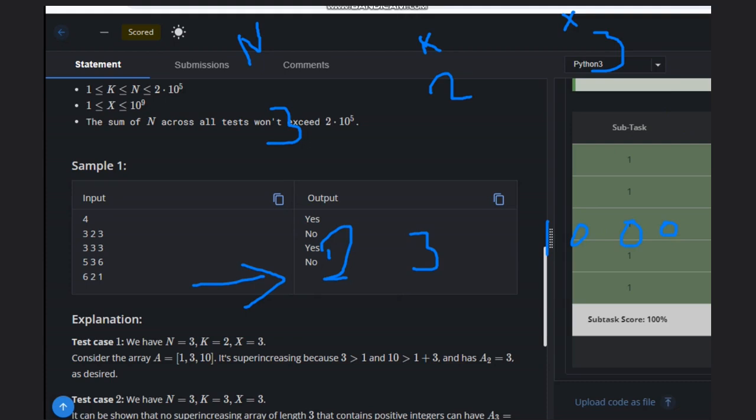Let's see another case where it is not possible. If you see this case, 3, 3, 3, so x is 3 as well. Let's put 3 here. We need two elements smaller than 3, obviously, so that their sum is smaller than 3.